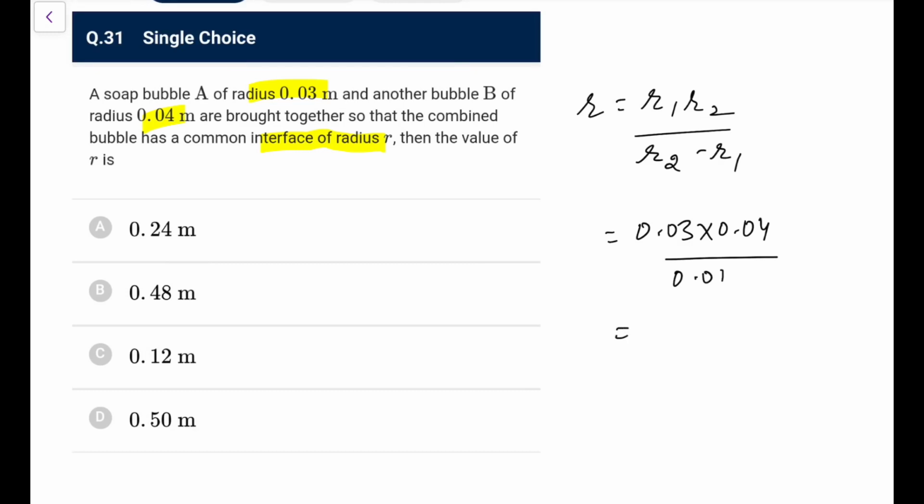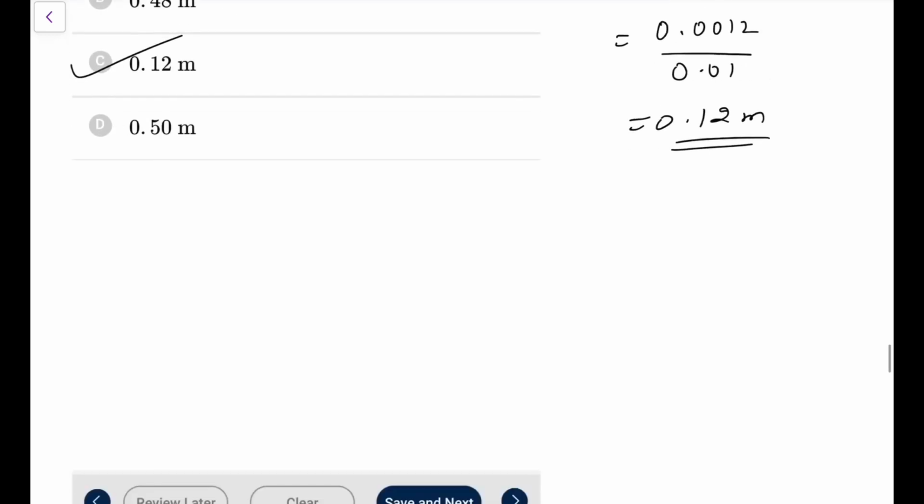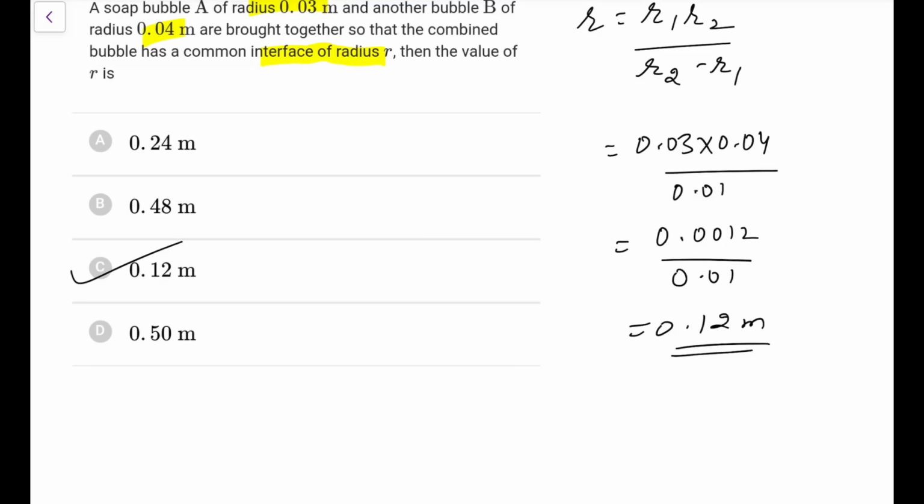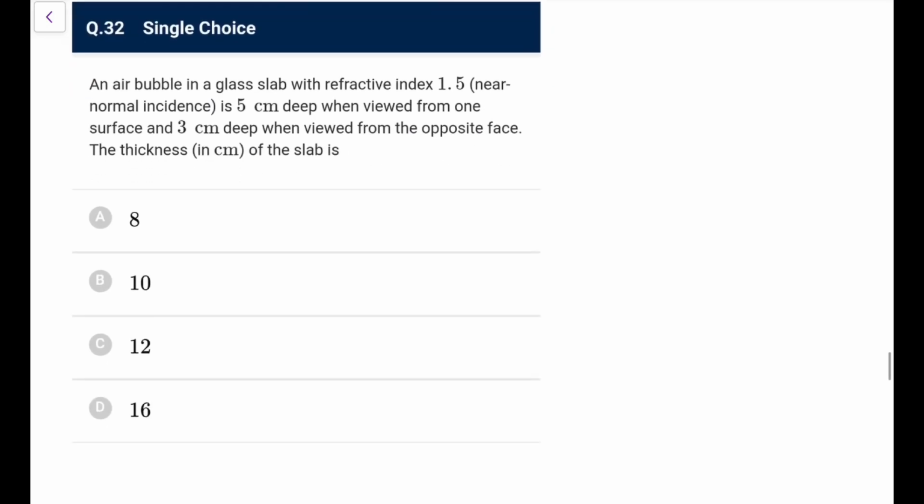So it comes out as 0.0012 upon 0.01, so it comes out as 0.12 meters. And you can refer to your notes. I think every institute tells it directly or shows you how to do this, so I'm not taking that particular thing. If you want, you can try it. You will see it at many places.